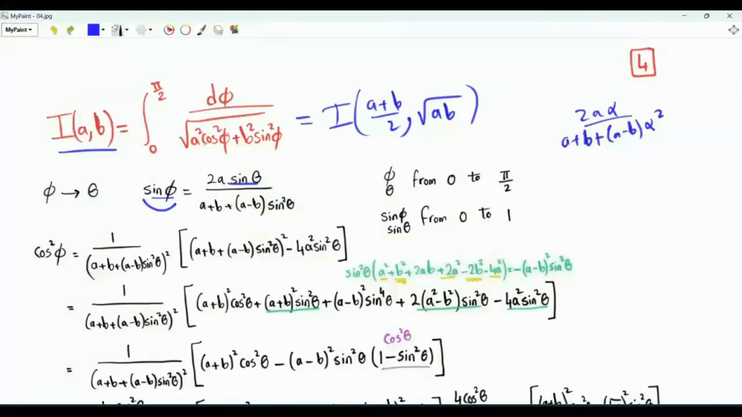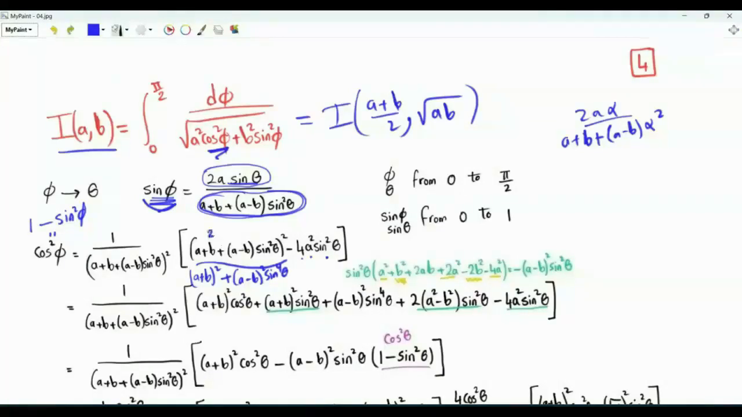To implement the substitution, the first thing, let's see what is cosine squared phi. If this is sine phi, then cosine squared phi is 1 minus sine squared phi. So we take this denominator and square it. And in the numerator, for cosine squared phi, we have the square of this quantity minus the square of 2a sine theta, which is 4a squared sine squared theta. Expand the square. This gives (a plus b) squared plus (a minus b) squared sine to the 4 theta. Then we have 2 times (a minus b) times (a plus b), that's a squared minus b squared, sine squared theta.